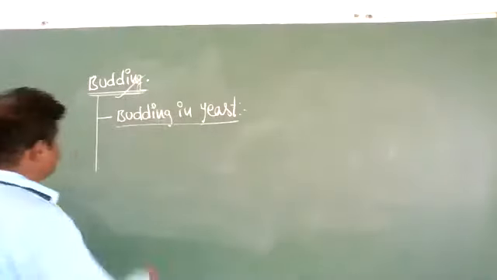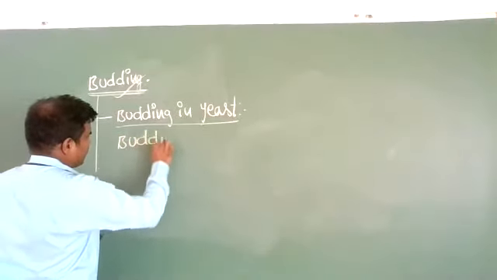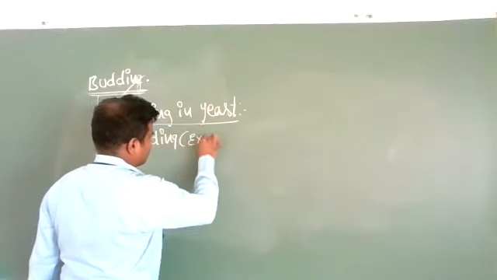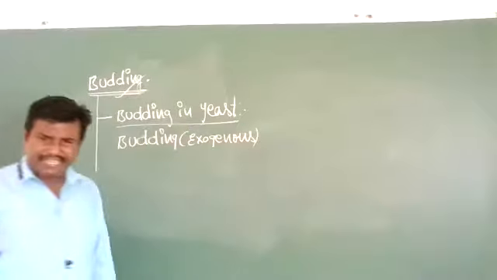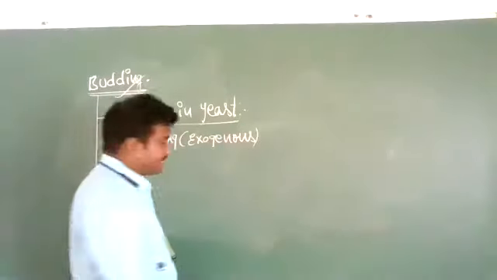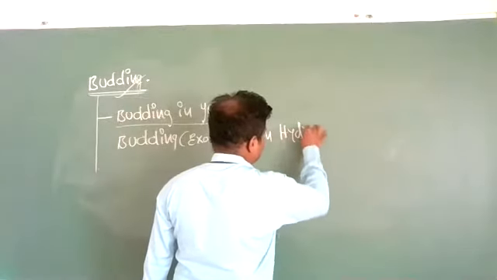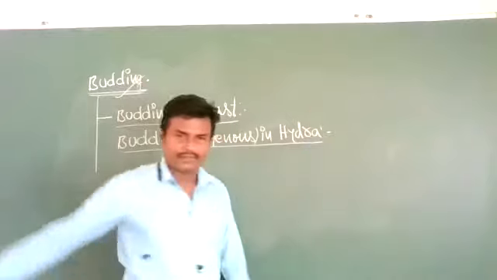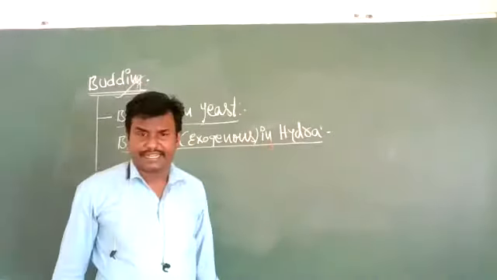Next, budding is exogenous in Hydra. The budding process is exogenous in Hydra.